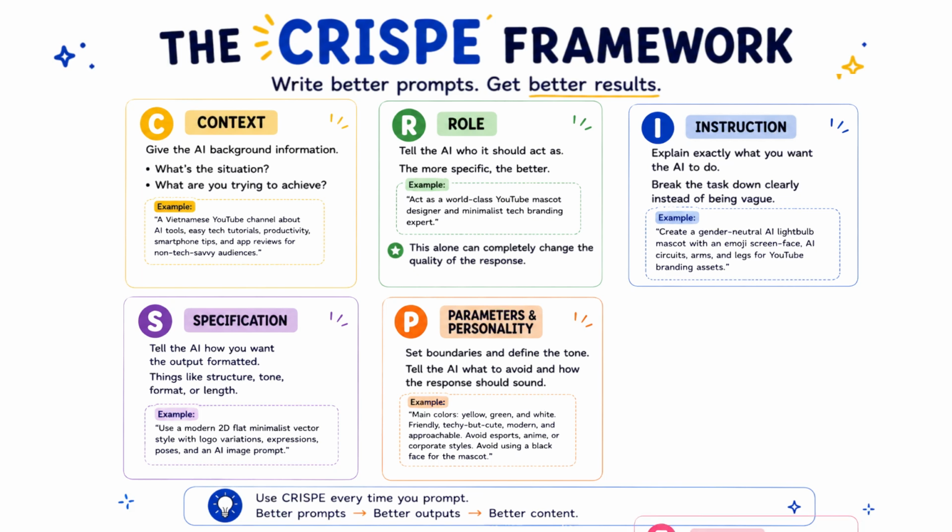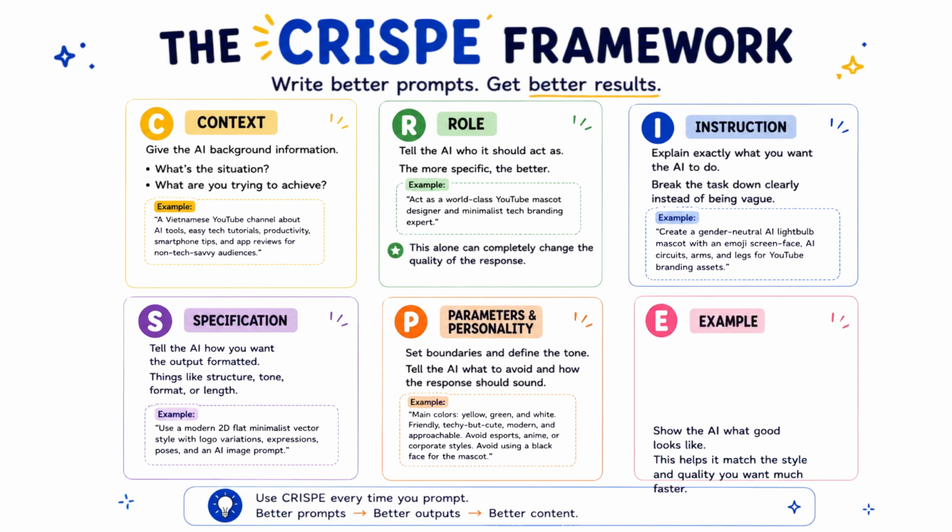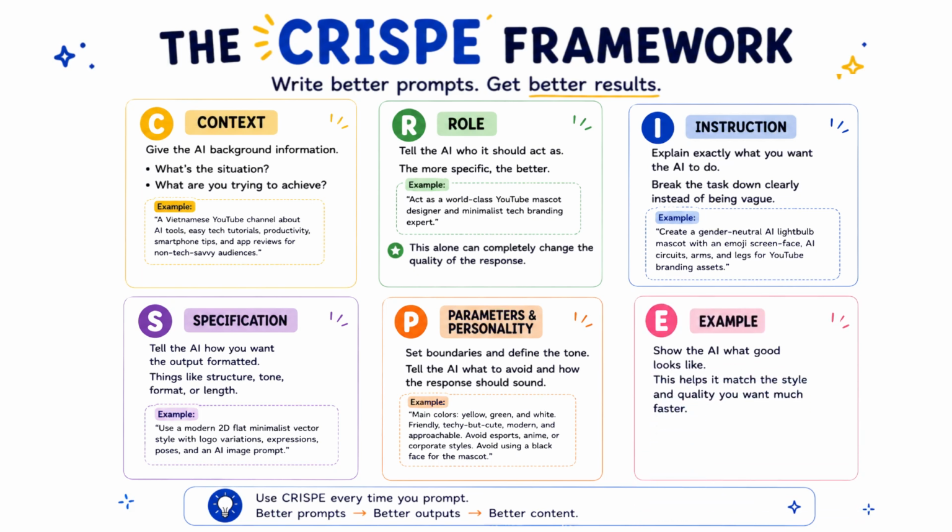E stands for example. This is where you show the AI what good looks like. You can reference styles, brands, creators, or visuals that match the direction you want. This helps the AI understand your taste much faster and usually gives way better results. So for the mascot example, the inspiration could be something like, inspired by Duolingo, minimalist tech branding, and expressive sticker-style mascots. This part is actually really important, but a lot of people usually overlook it. That's the overall idea behind the CRISPE framework.